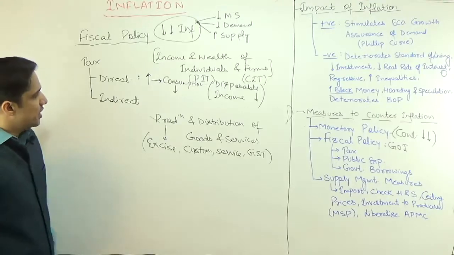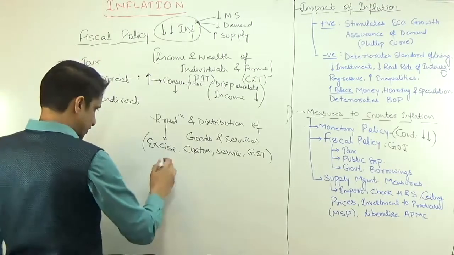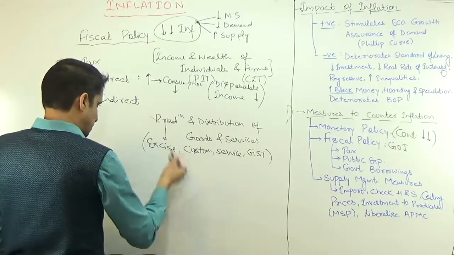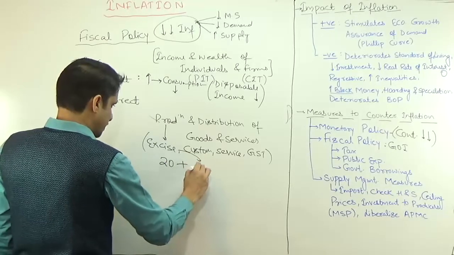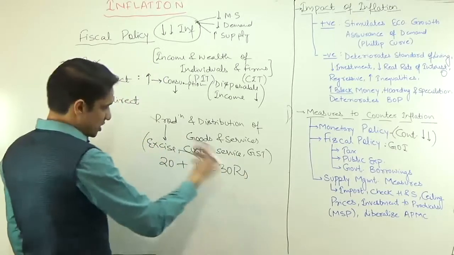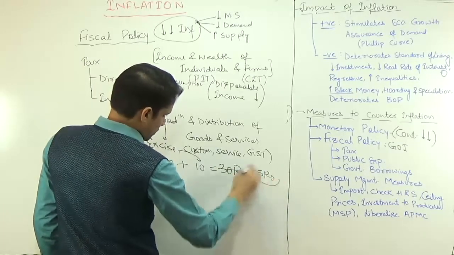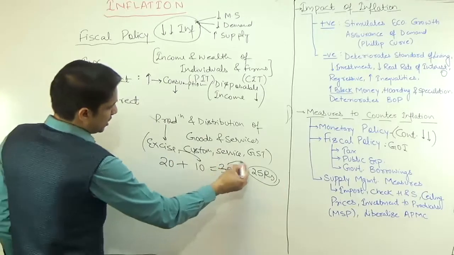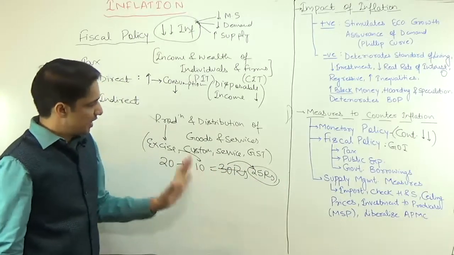Then in case of indirect taxes, like excise, customs, service tax and so on, just like we discussed, suppose the raw material price of this pen is 20 rupees, over which you have to pay some excise duty of 10 rupees. Now it is 30 rupees. My question is, how do we make this 30 rupees 25 rupees? This is how inflation decreases by 5 rupees. From 30 rupees to 25 rupees is my target. How to do it?